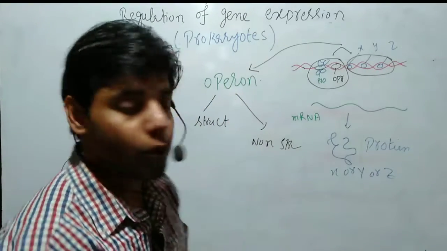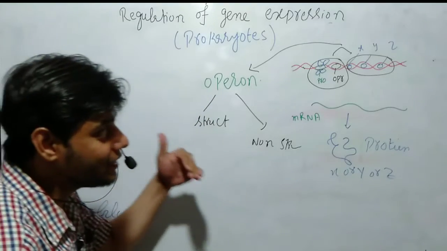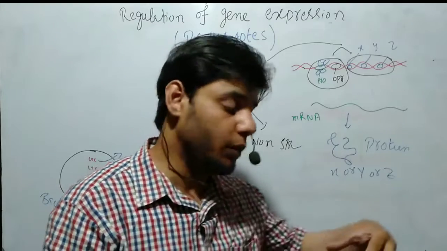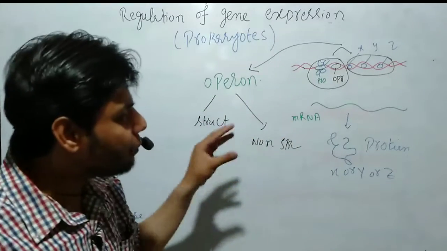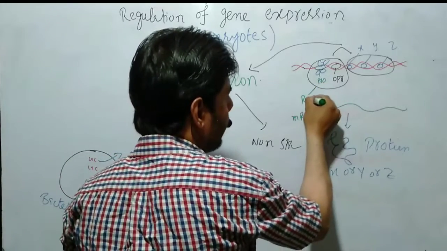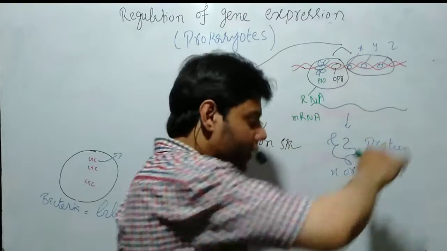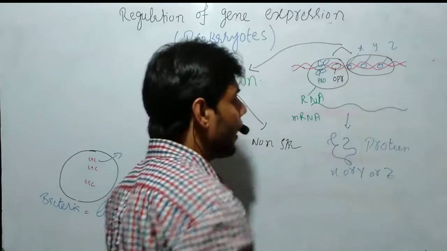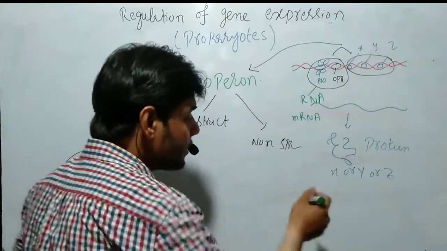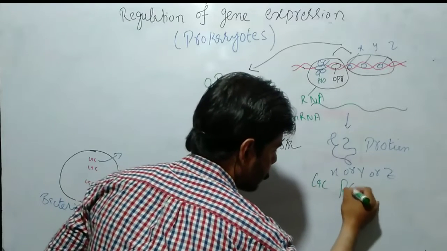When it binds to the promoter region, it causes the genes to turn on, meaning regulation of gene expression is turned on. At that point, let's suppose this black one is RNA polymerase. RNA polymerase binds here and produces mRNA, and from the mRNA we get the protein. Let's suppose these are lac proteins.